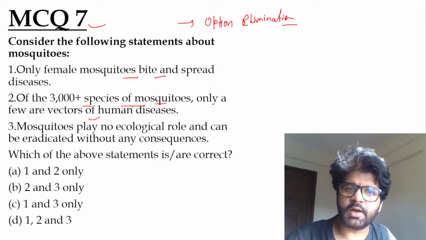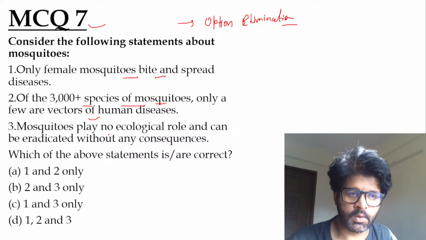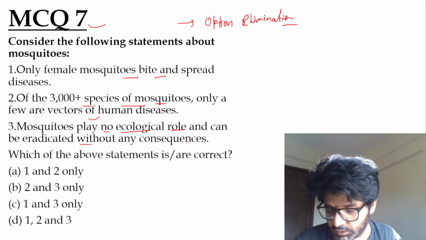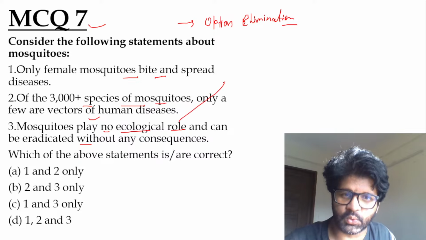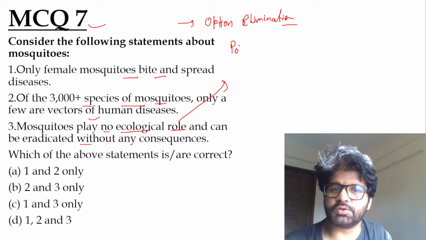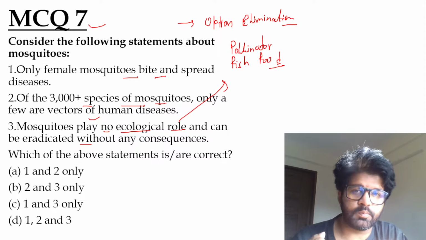I'm telling you, whenever you are getting multiple statement questions, read all of them first and then arrive at a conclusion. Mosquitoes play no ecological role and can be eradicated without any consequences. So Shipurna and Mamta, they have given the answer. We have just discussed they play a role. They have a positive role as well. Even mosquitoes have a positive role. What is the positive role? They are pollinators. They are fish food. So all these are positive roles of mosquitoes.